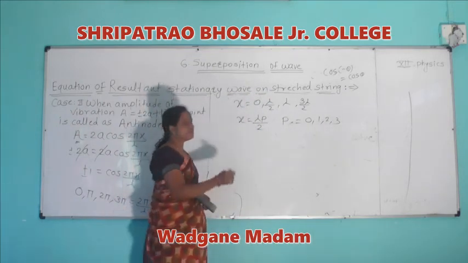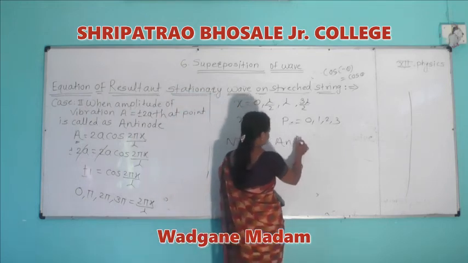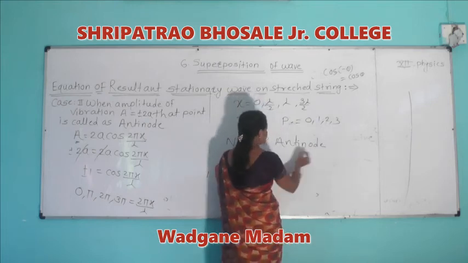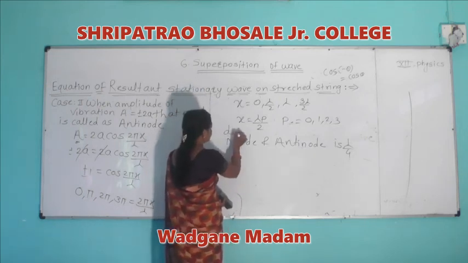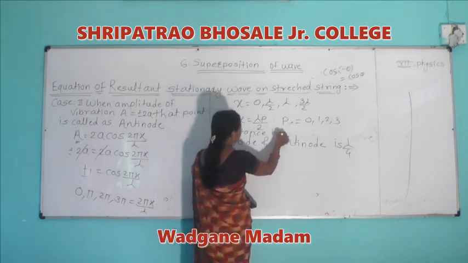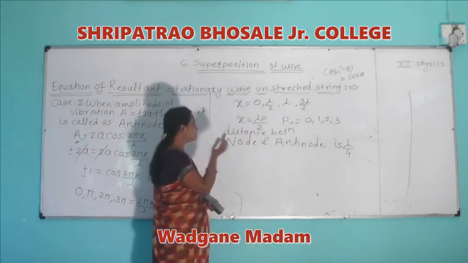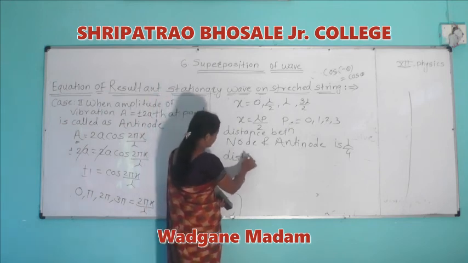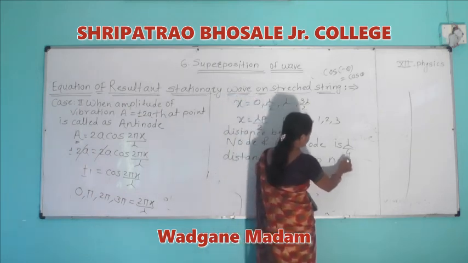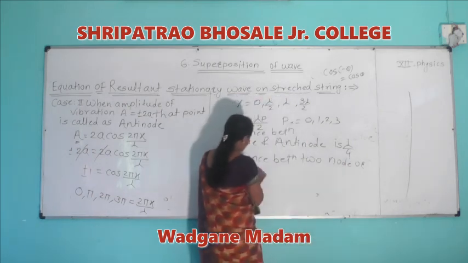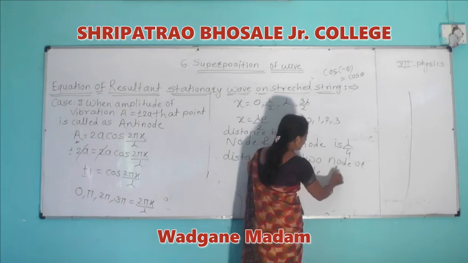From this it is clear that the distance between a node and an antinode is lambda by 4, and the distance between two nodes or two antinodes is lambda by 2.